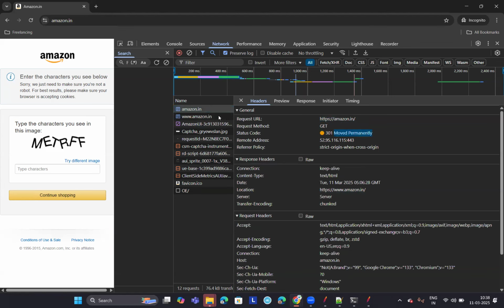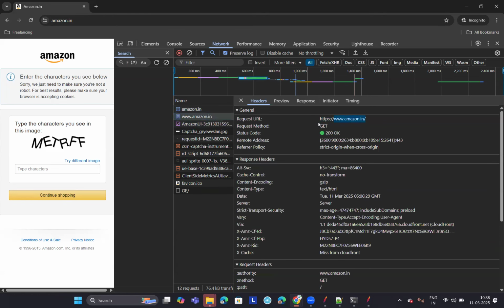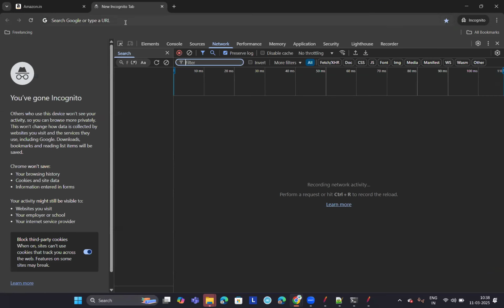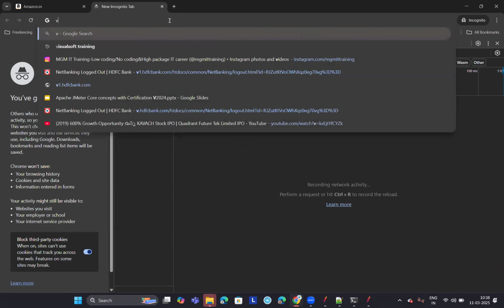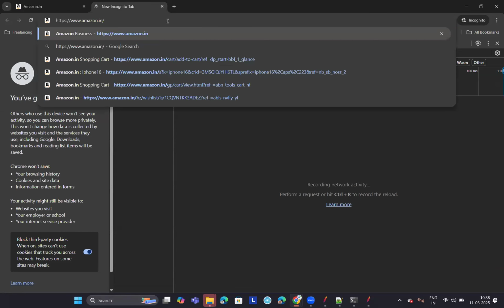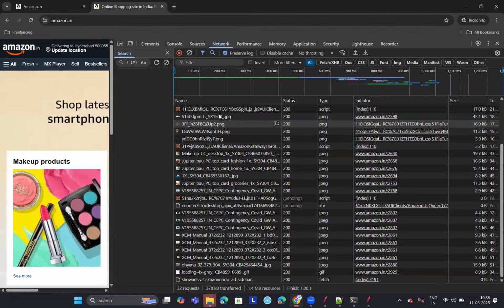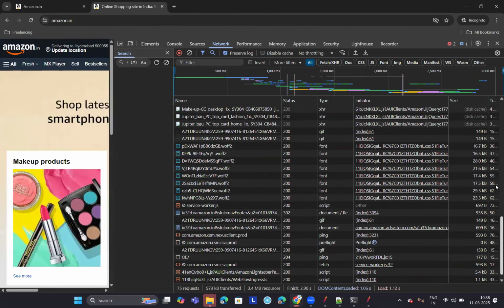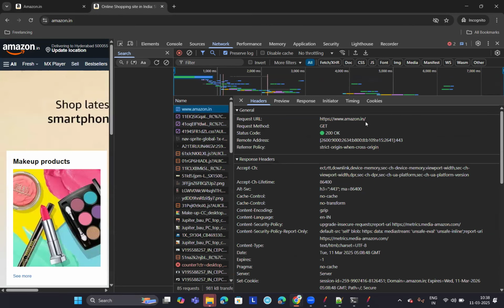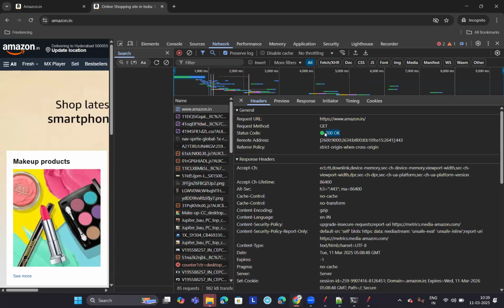For example, if you type in the browser this complete request, you will directly get a 200. Let me show you that. Suppose you are directly entering that URL https www. Now you will not get a redirection. You will directly get 200 like this. Let me show you that, and we'll move on. Okay, move to the next console. See, when we enter this URL directly, we got a 200 OK directly, isn't it?